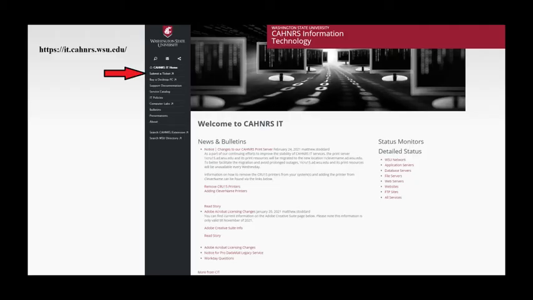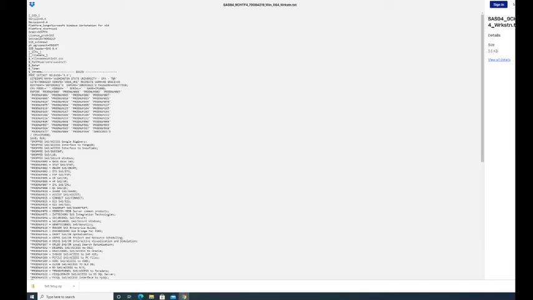If you already have SAS installed and you need to update the license, go to it.connors.wsu.edu and click Submit a Ticket to request access to the download. You will be given a link to this page. In the upper right-hand corner, click Download and select Direct Download.